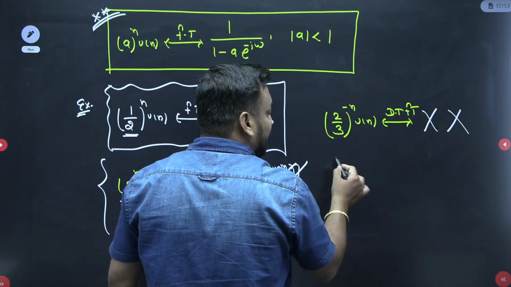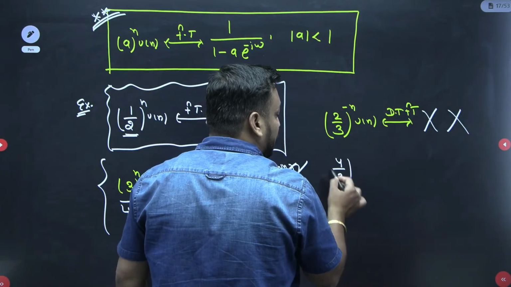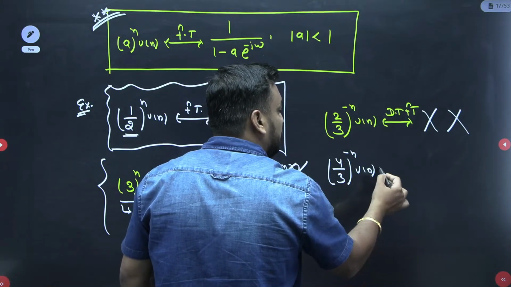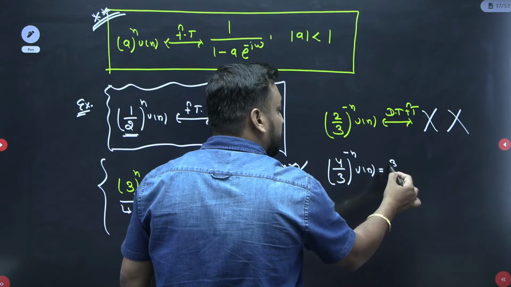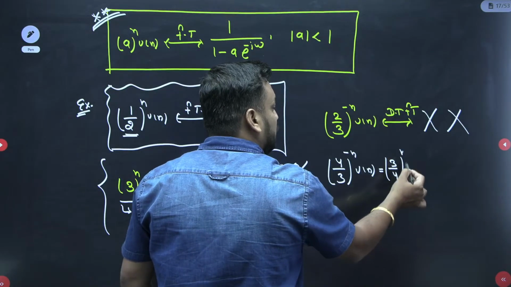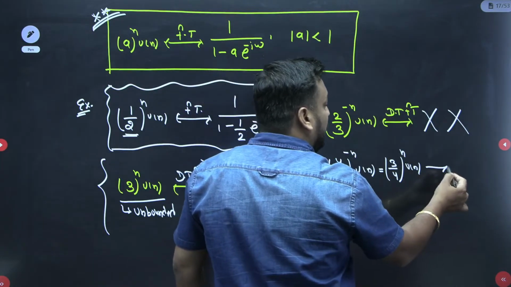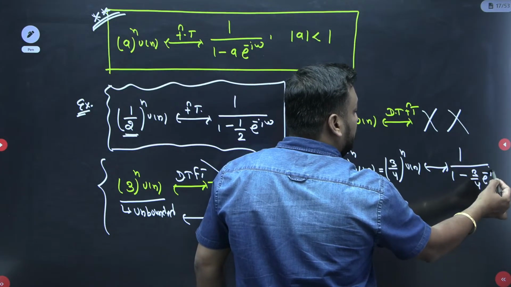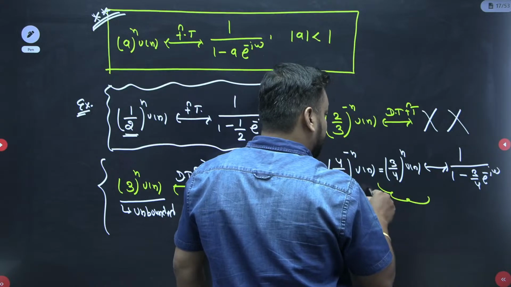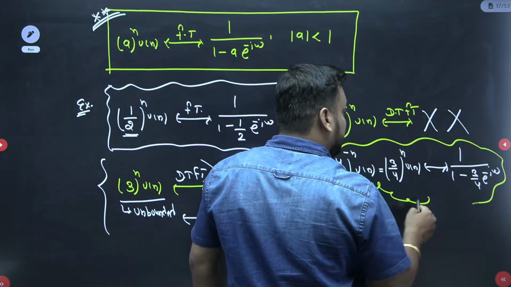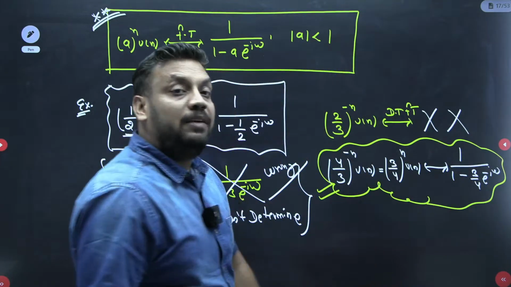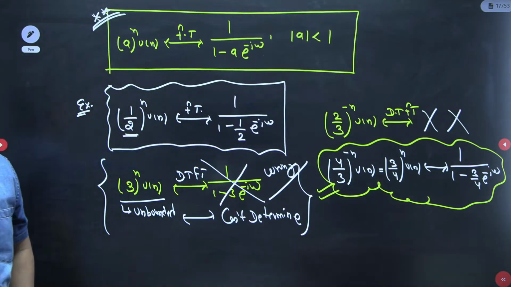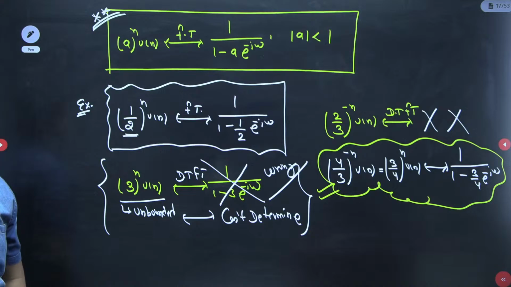But if I write (4/3)^{-n} u[n], then its Fourier transform is possible. Why? Because it is equivalent to (3/4)^n u[n], and now its Fourier transform is possible, that is 1 upon 1 minus 3/4 e^{-j omega}. Now this is perfect, guys, because 3/4 is less than 1. I hope this is crystal clear to you, guys.